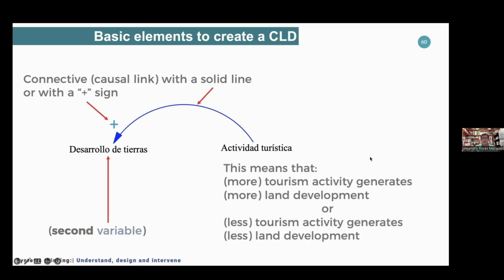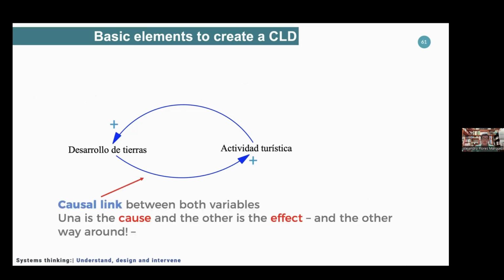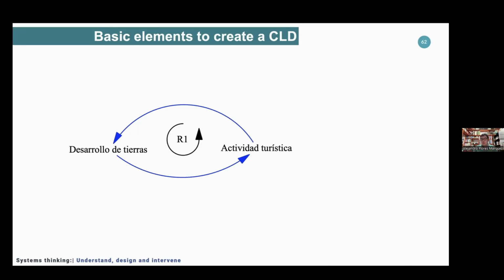There we go. So when we link, and this is now a loop, development of land and touristic activity. Why? Because the more touristic activity that I have, the more development that I have, basically the more attractive it gets, therefore, the more touristic activity that we have. So we have another causal link. It is positive, which means that we have a reinforcing loop. More activity, more development, more activity, more development, and it just keeps going.